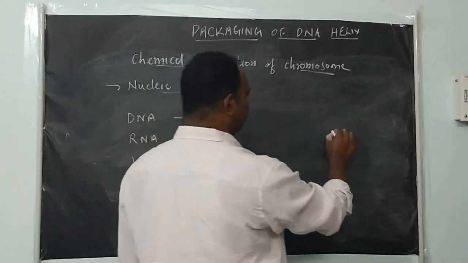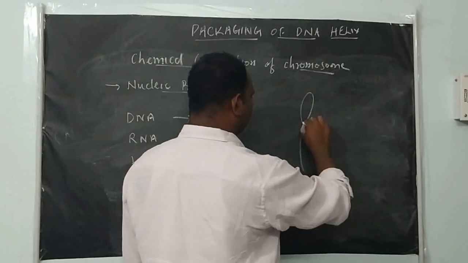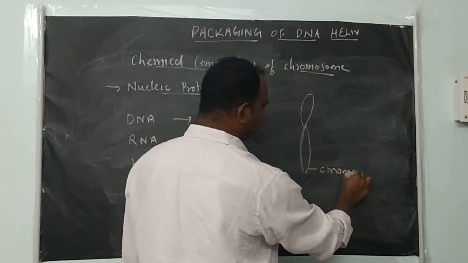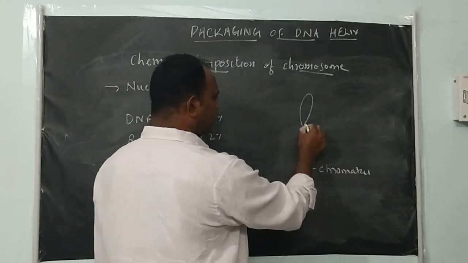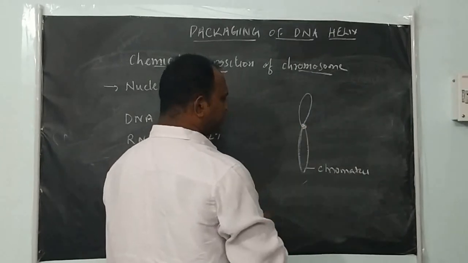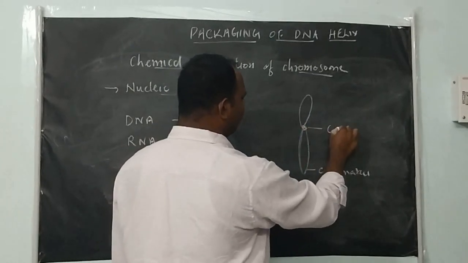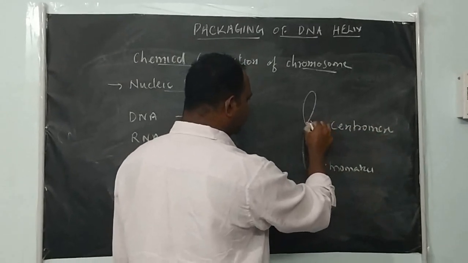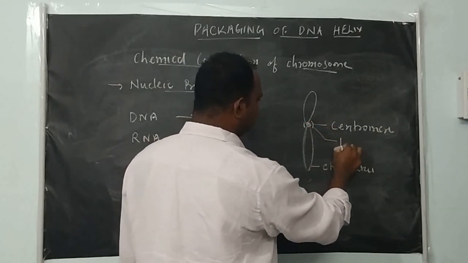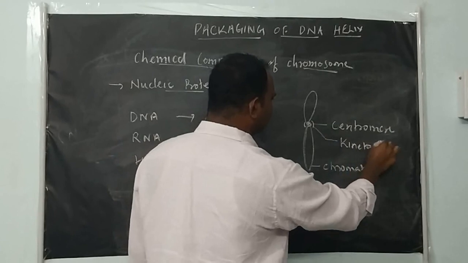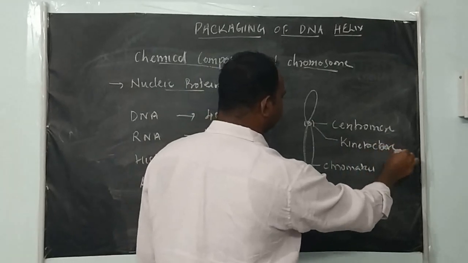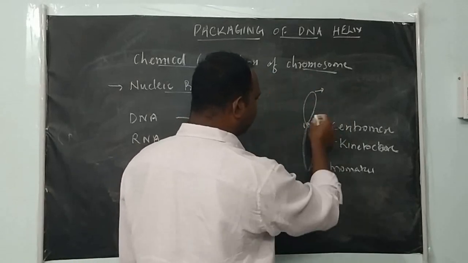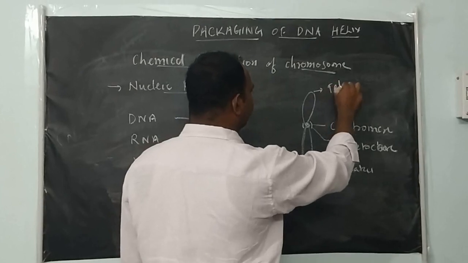If you take this chromosome, you see this part is called chromatid, and there is one constriction in the chromatid. This constriction is called the centromere. On both sides of the centromere there is a disc-like structure called the kinetochore, and the end part of the chromatid is called the telomere.